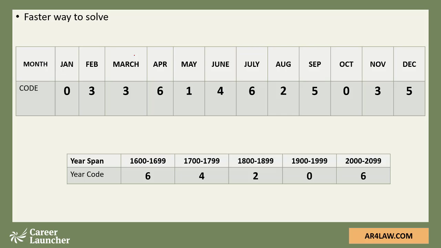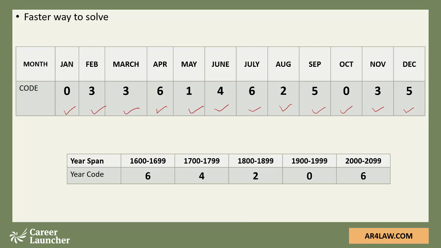Month code: January is 0, Feb is 3, March is 3, April 6, May 1, June 4, July 6, August 2, September 5, October 0, November 3 and December 5. So you can remember it as a number, 0336146250035. You need to devise your ways of how you can remember this string of 12 numbers. If you have this, your job becomes really easy.